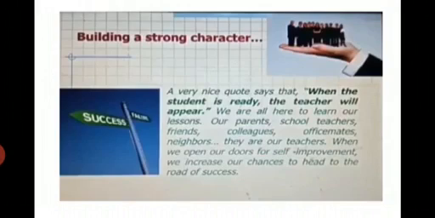Dear students, today our moral lesson is building a strong character. A very nice quote says that when the student is ready, the teacher will appear. We are all here to learn our lessons. Our parents, school teachers, friends, colleagues, office mates, neighbors, they are our teachers. When we open our doors for self improvement, we increase our chances to head to the road of success.